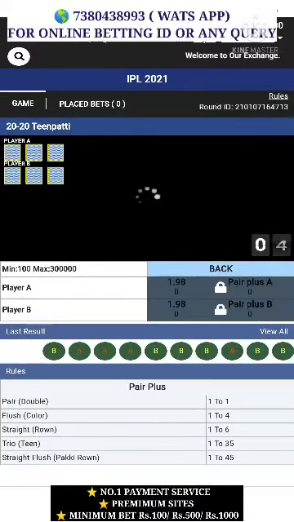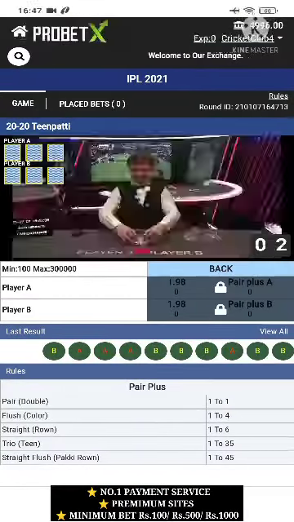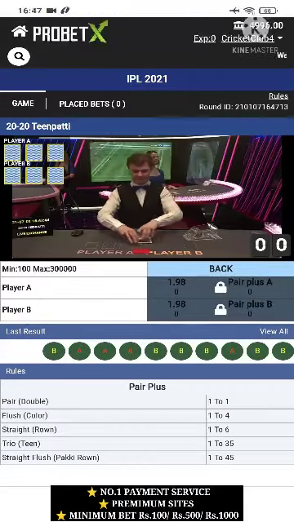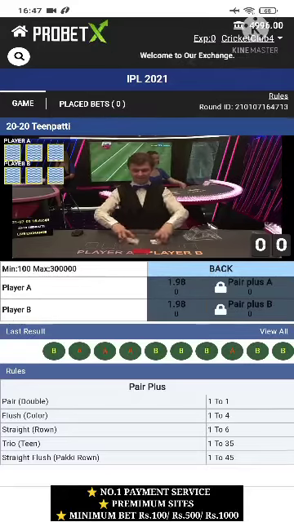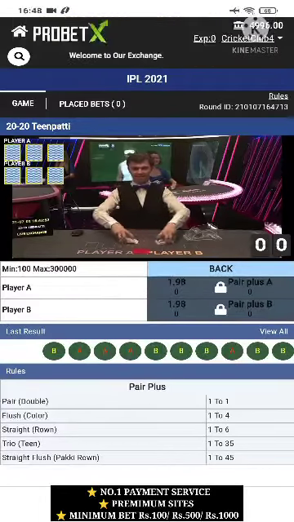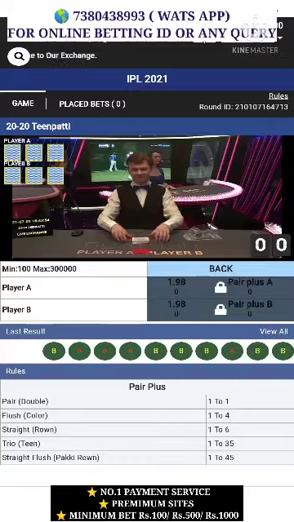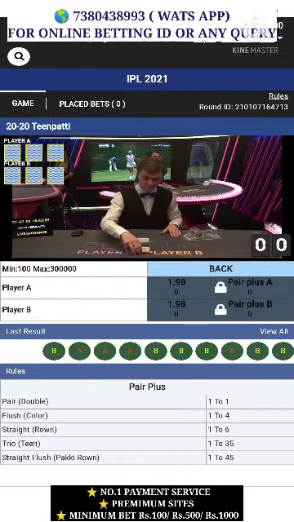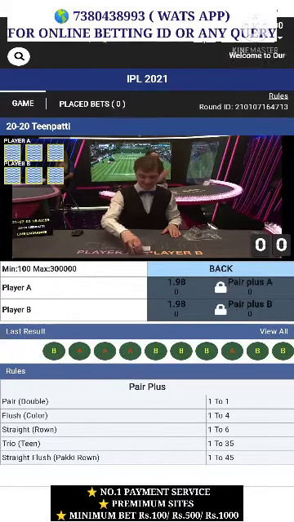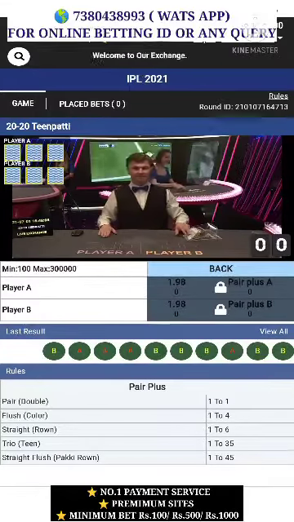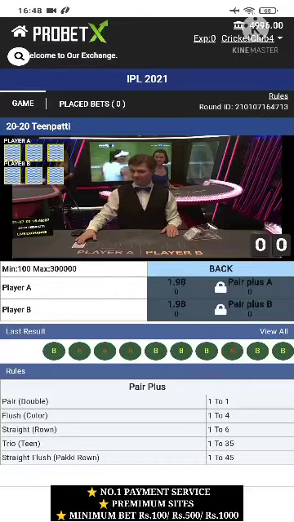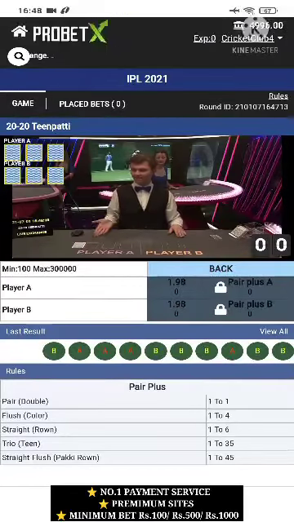Now you can see this kind of interface you will get when you open your 2020 Teen Patti game. Now the game is very simple, nothing is difficult here. You need to understand some basic things. First thing, here you see there are player A and player B. Two players are here. So you have to select only one player, like you can select player A or player B, and if in your selected player's portion a big card comes as compared to the other one, you will simply win.